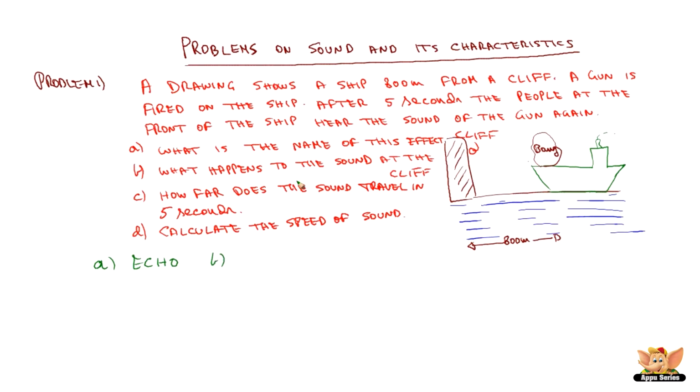Now, B, what happens to the sound at the cliff? Because when the gun is fired on the ship towards the cliff, it gets reflected. The sound reaches the cliff and gets reflected. So, sound gets reflected.